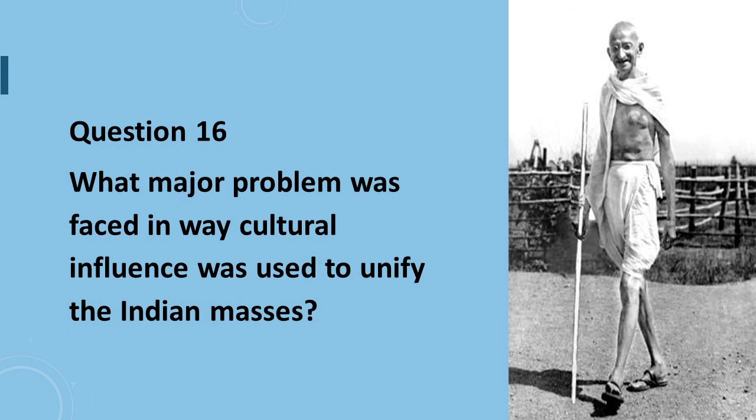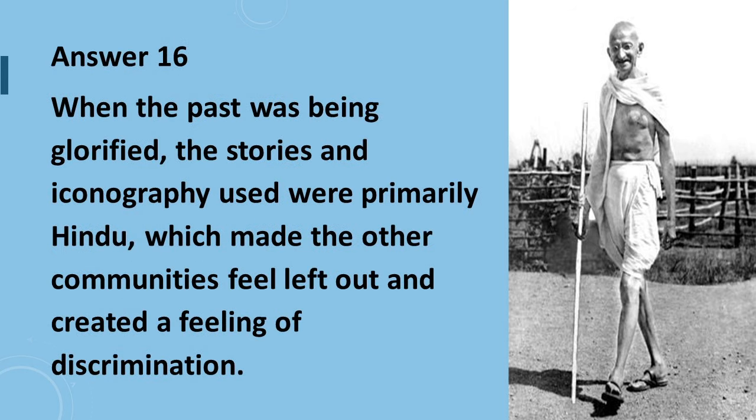Question number 16 says, what major problem was faced in the way cultural influence was used to unify the Indian masses? Answer to question number 16 is, when the past was being glorified, the stories and iconography used were primarily Hindu, which made the other communities feel left out and created a feeling of discrimination.